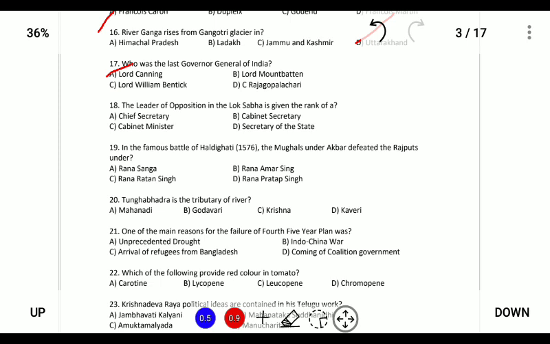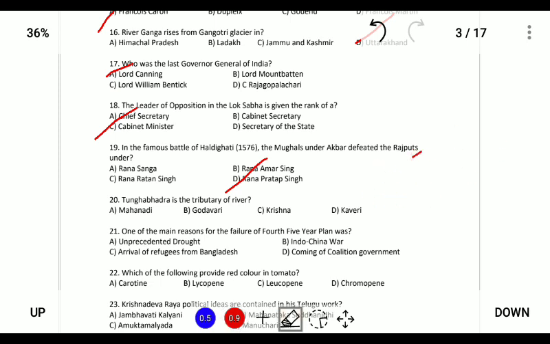The leader of opposition is given the rank of a cabinet minister. In the famous Battle of Haldighati, the Mughals under Akbar defeated the Rajputs under Rana Pratap Singh. So the Mughals were led by Akbar, and he defeated Rana Pratap Singh in the Battle of Haldighati in 1576.